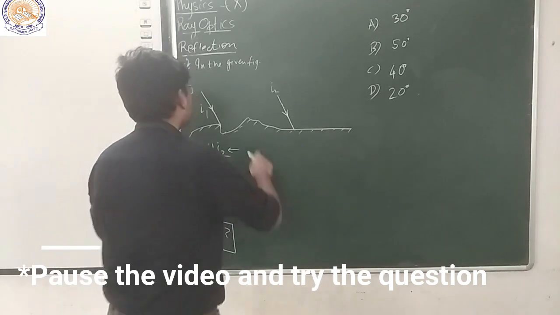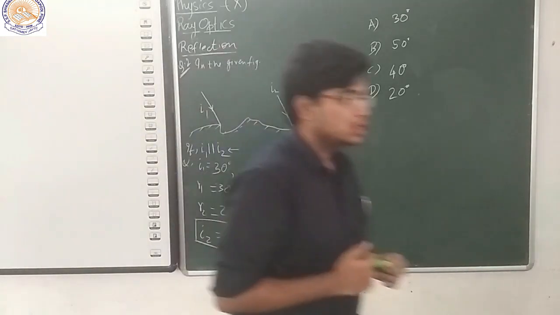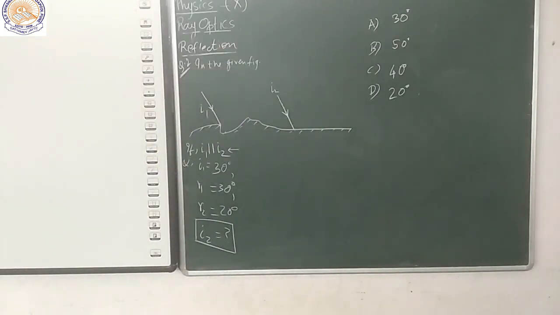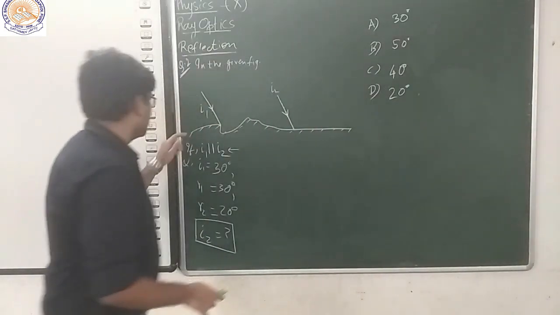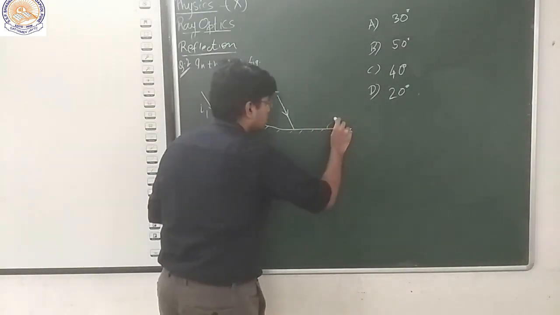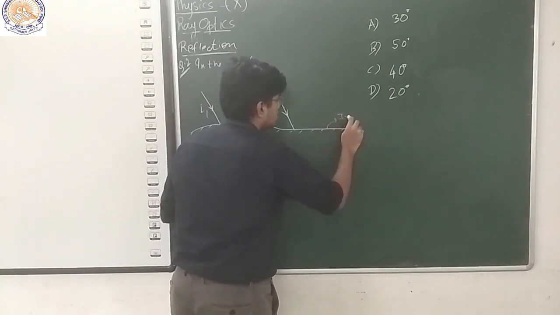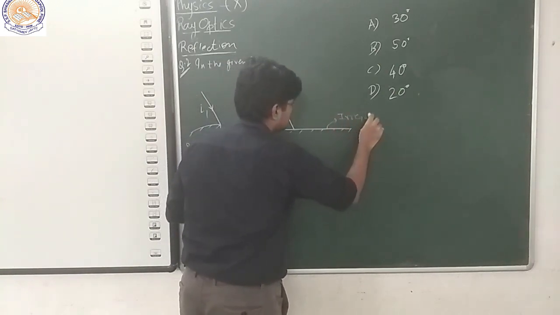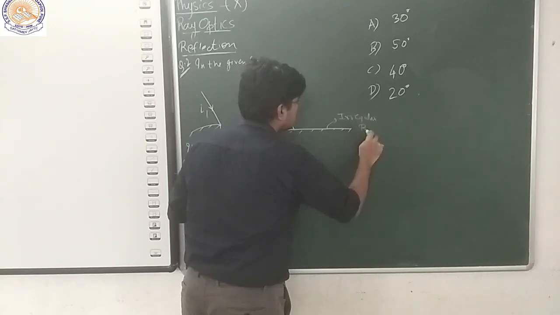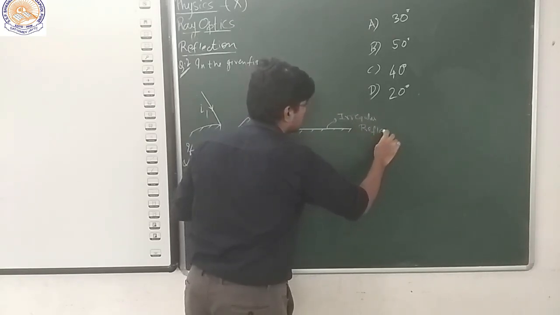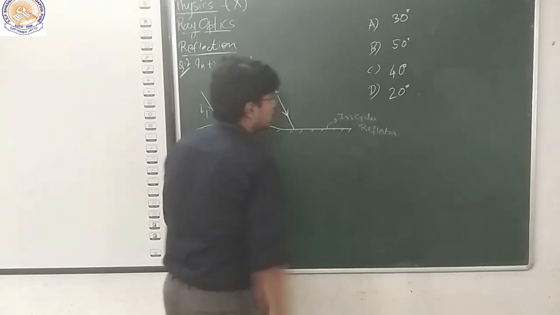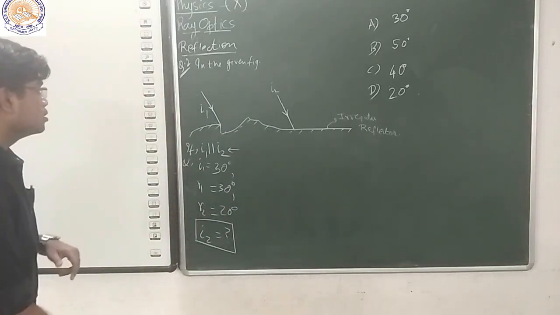Okay, let's see. Now, let's first observe what the type of reflector is. It is an irregular reflector.